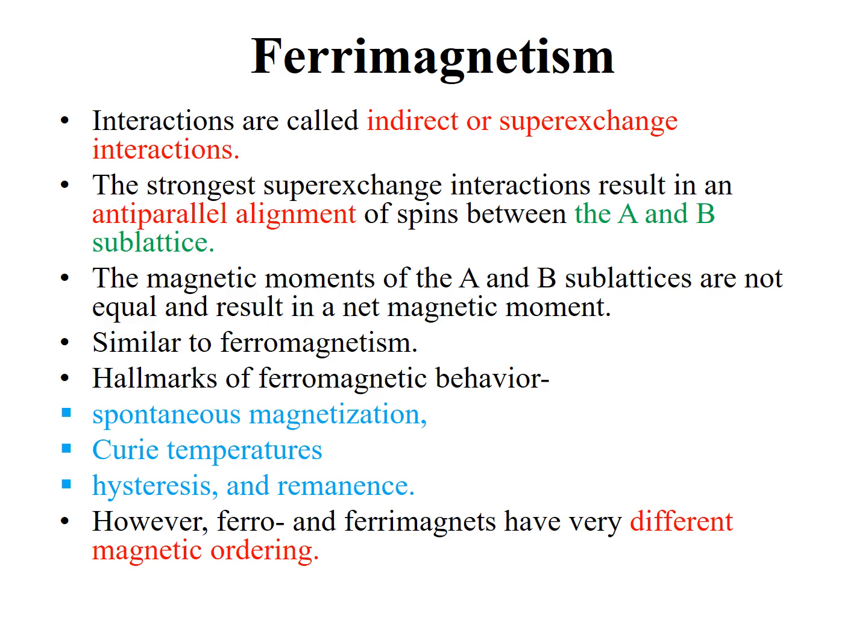Similar to ferromagnetism, it exhibits all the hallmarks of ferromagnetic behavior, that they have the property of spontaneous magnetization. These materials have a certain limit of Curie temperature. They also show hysteresis. They have the phenomena of resonance. However, ferro and ferrimagnetics have very different magnetic ordering.